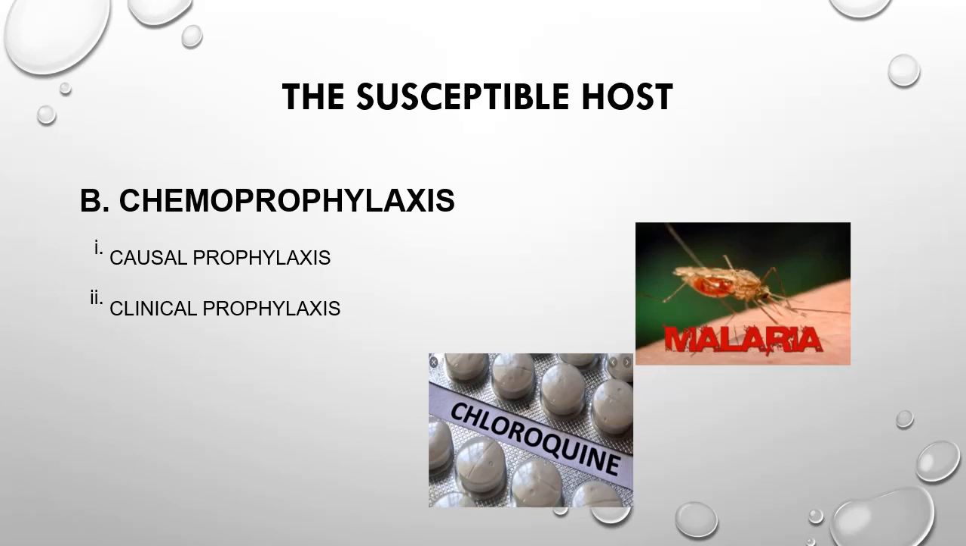We can protect the susceptible host by chemoprophylaxis. Chemoprophylaxis is the administration of medicine for the purpose of preventing disease or infection. There are two types of chemoprophylaxis: causal prophylaxis and clinical prophylaxis. By causal prophylaxis, we mean complete prevention of infection by early elimination of the causal agent. By clinical prophylaxis, we mean prevention of clinical symptoms. It does not necessarily mean elimination of infection. The example of chemoprophylaxis is prevention of malaria by giving chloroquine prophylactically.